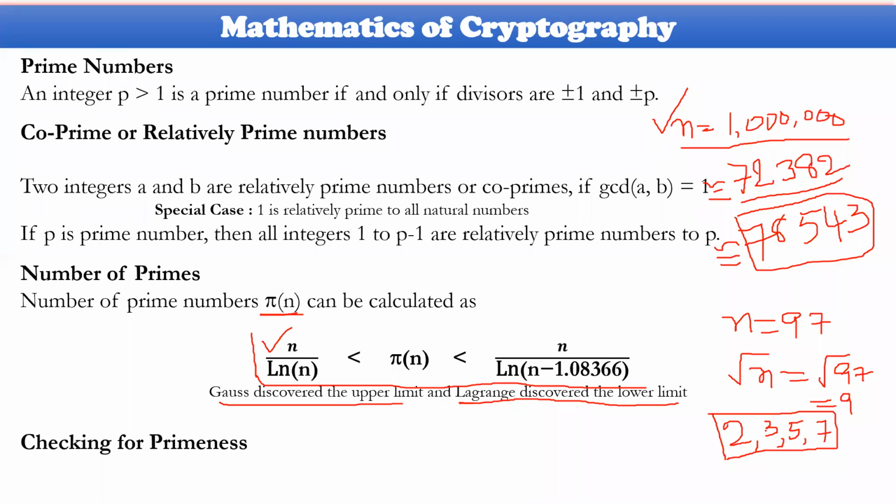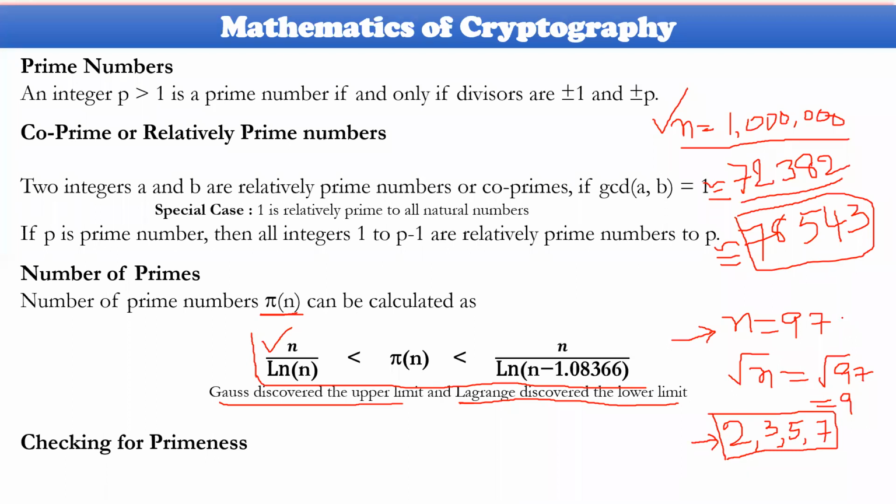Let me repeat one more time. Take one particular number, whatever it might be, and identify its square root value. The square root of 97 is approximately equal to 9. List out the prime numbers available before 9, and apply division of 97 by each of these numbers. 97 divided by 2: is it completely divisible or not, that is, is the remainder equal to 0 or not?